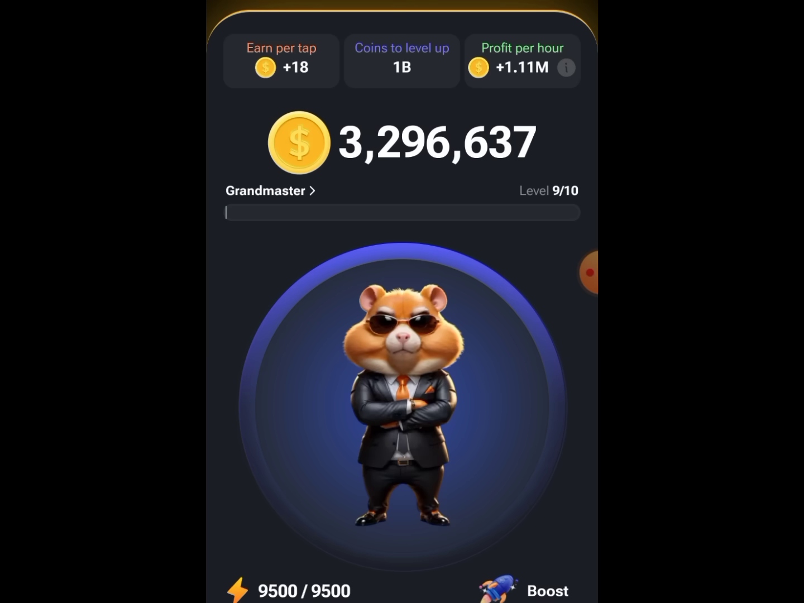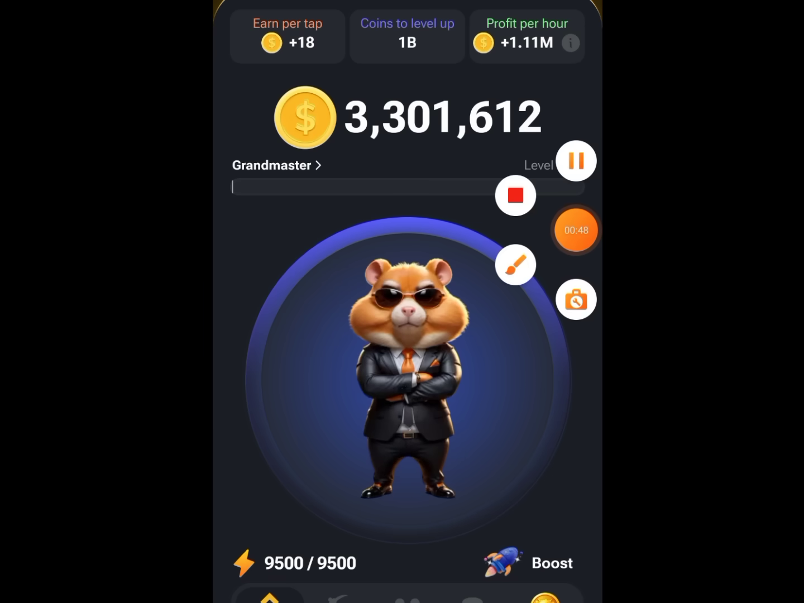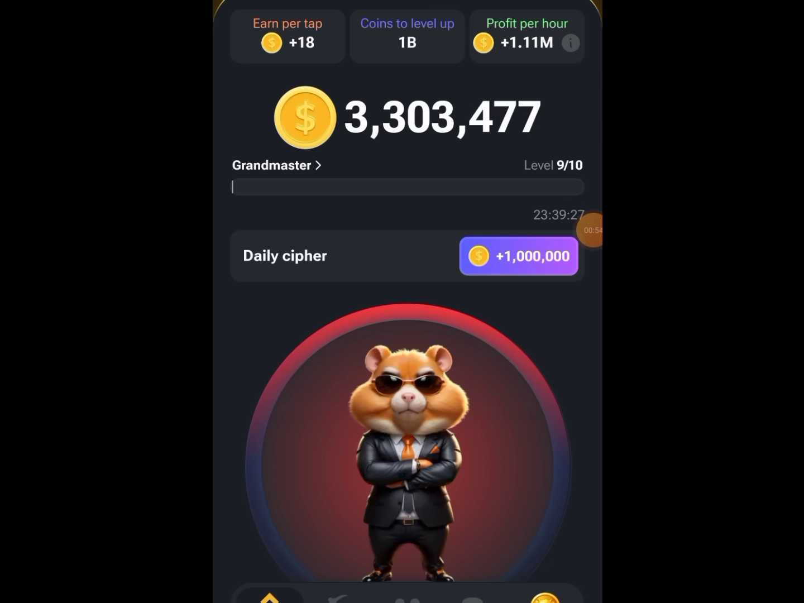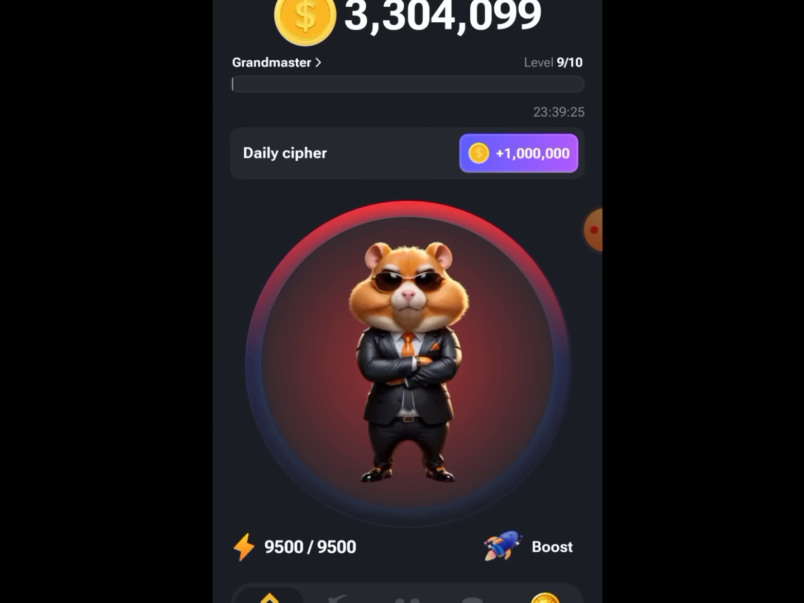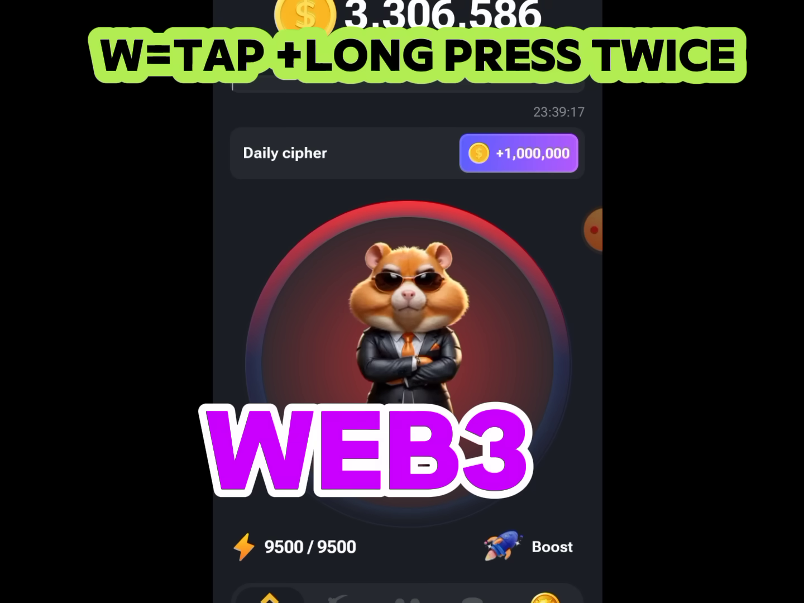So the first thing to do is to come to your Hamster tab at the top here. So this highlighted place, you click on it 3 times. So 1, 2, 3. So now it has changed to the daily cipher for today, and the daily cipher for today is WEB3. So the W first is dot,